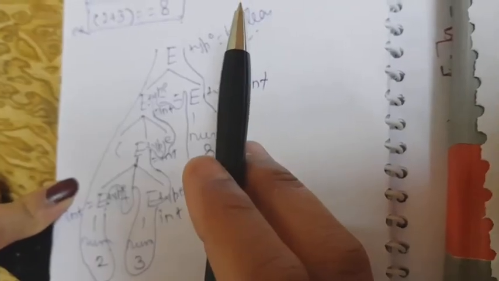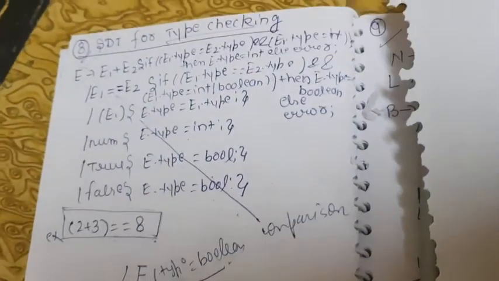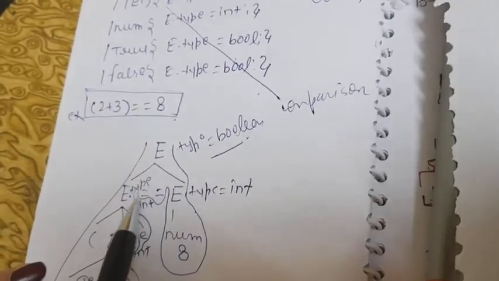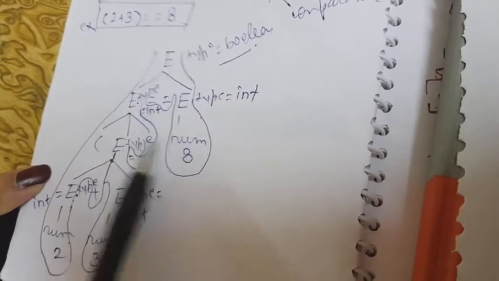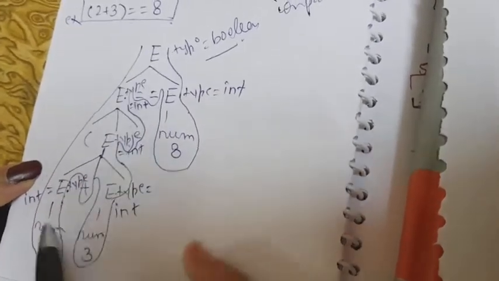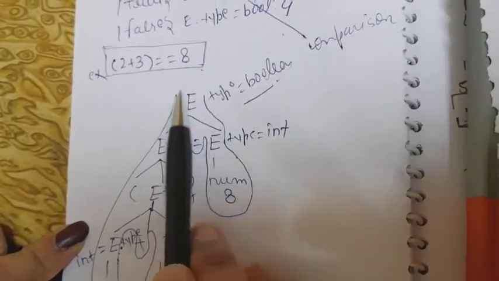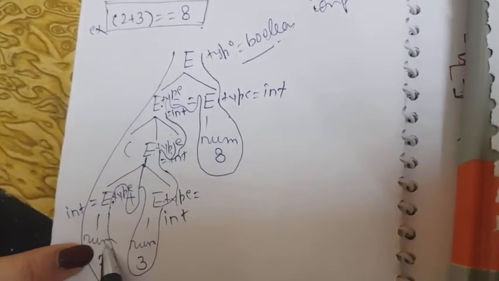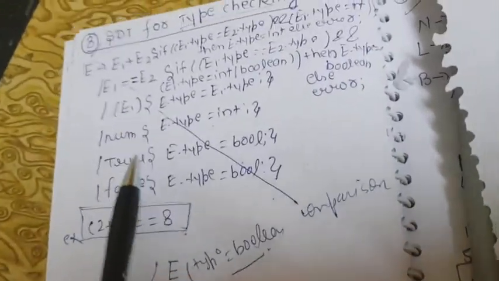Okay, so now as we did previously also, how we'll traverse it, that is from here, and we'll do like this. You can do either bottom up or top down, there is not much difference. I previously also told you, if you are doing top down, it means which grammar, above which grammar you should use. So we are just naming them like this, whichever production we use, we can name them, and if we are using bottom up, we can directly reduce them. Okay, so we'll traverse them from here up and we go down. Here is the first reduction, that is number. The number, if it is a number, okay, so reduce it.